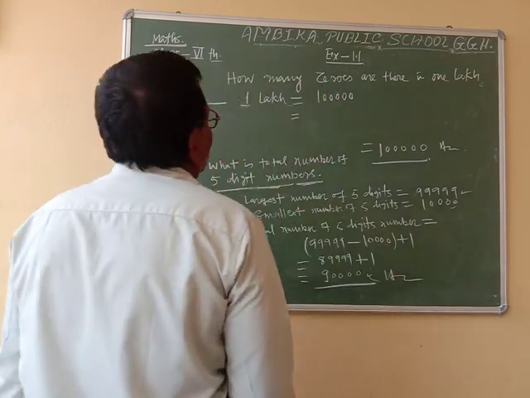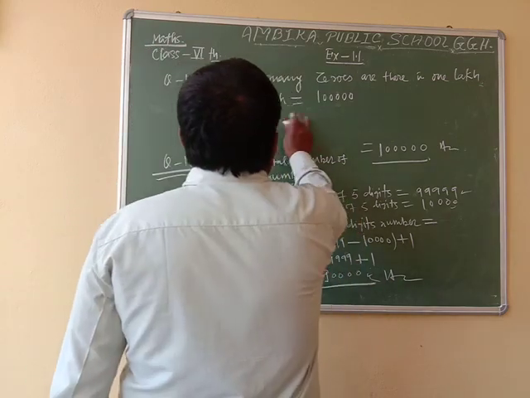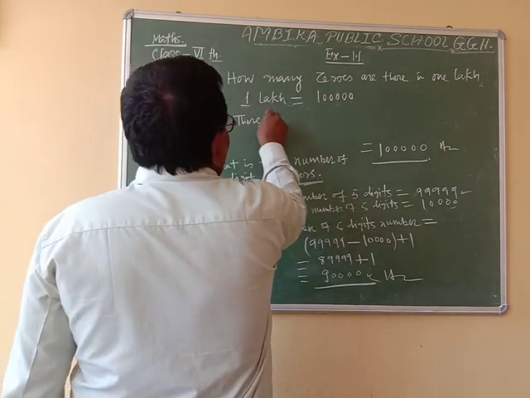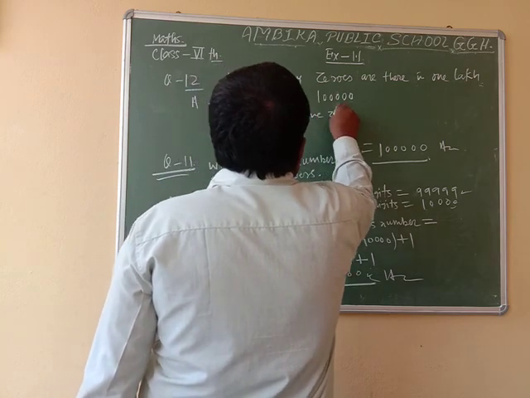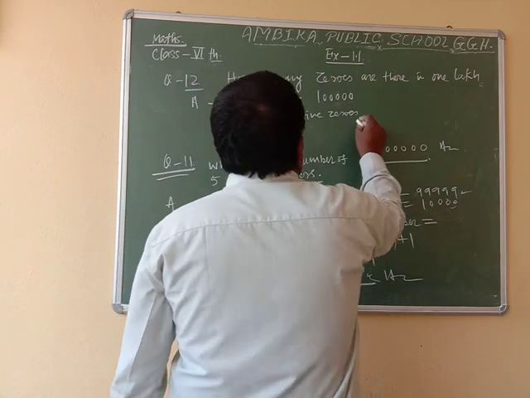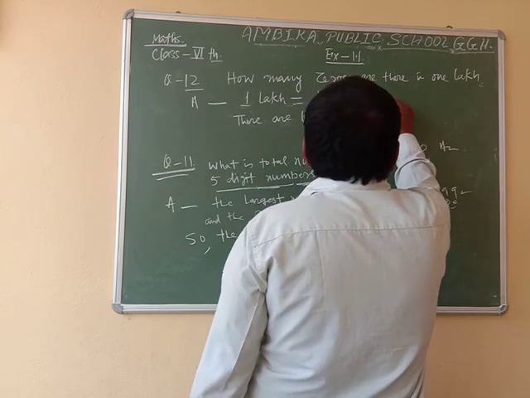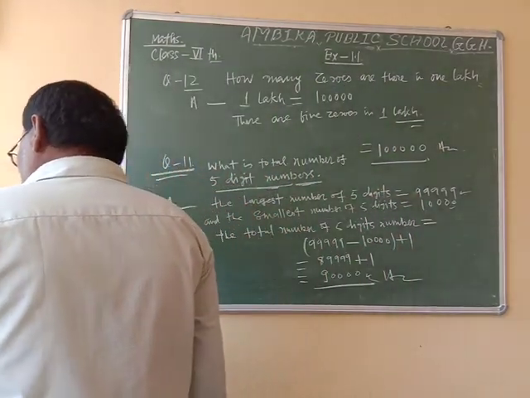So there are 5 zeros in 1 lakh. The question is very easy.